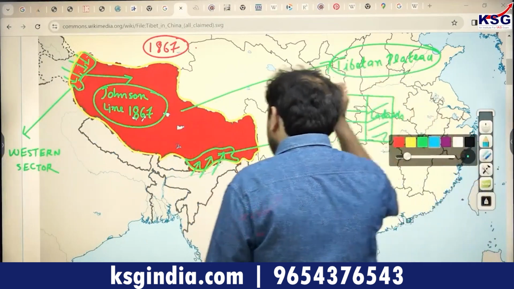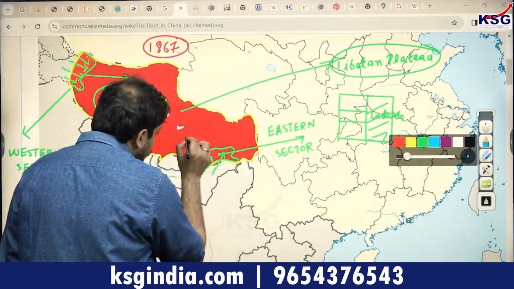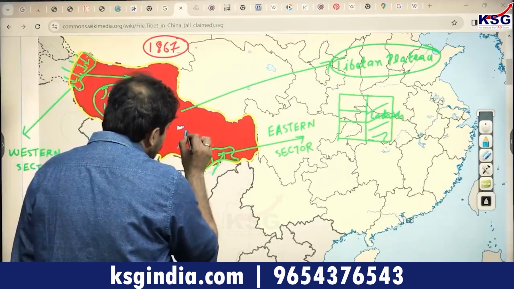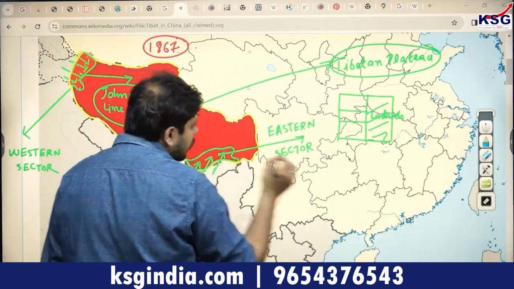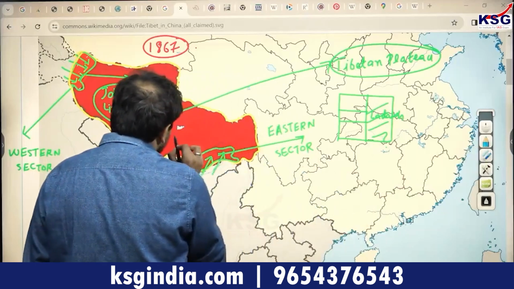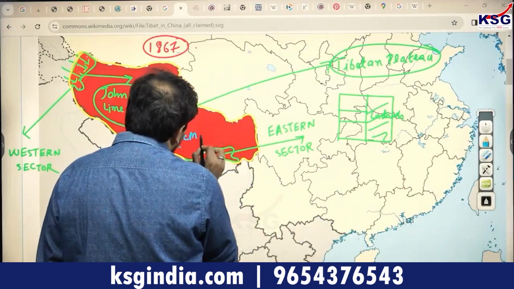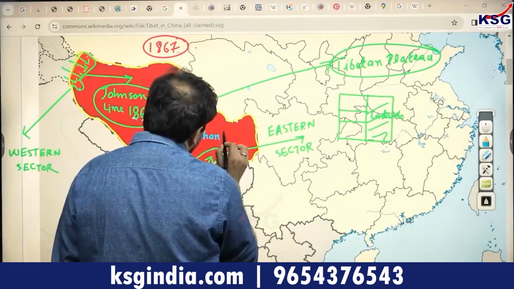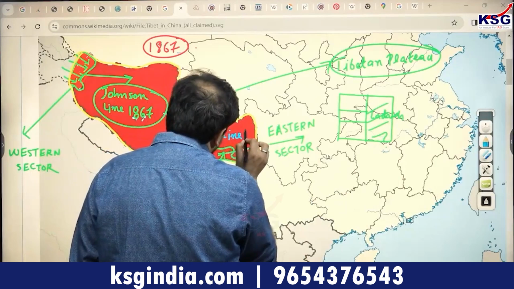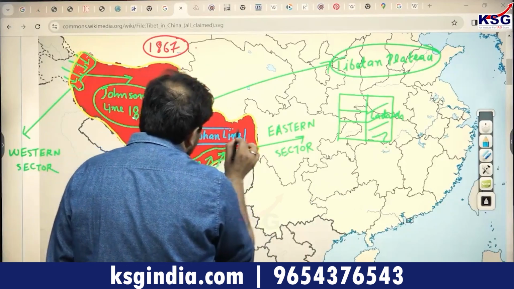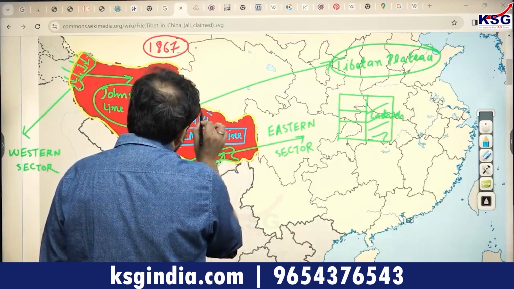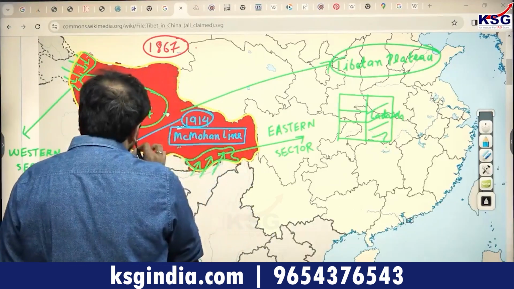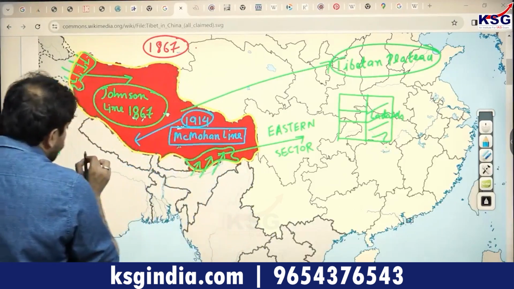The border in the western sector, as all of you are aware, came to be known as the McMahon Line. You see, and McMahon Line was finalized in 1914 by what was known as the Simla Conference.